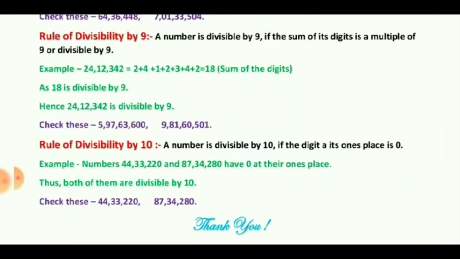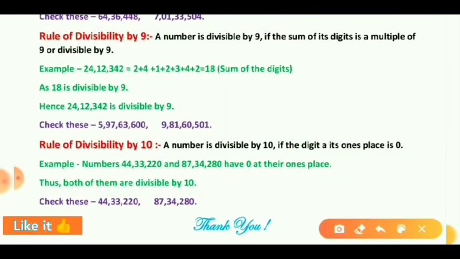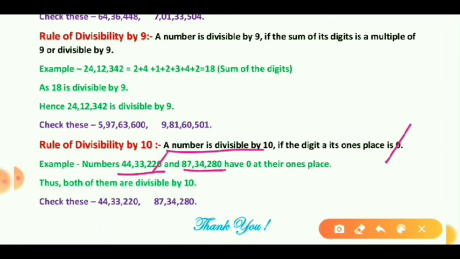It's very easy, dear students. If a number has 0 in its ones place, then it will be divisible by 10. Such as we have some examples, 44,33,220. At last we have 0, and in the next number, 87,34,280, at last we have once again 0. So both these numbers have 0 in their ones places. It means both numbers will be divisible by 10.